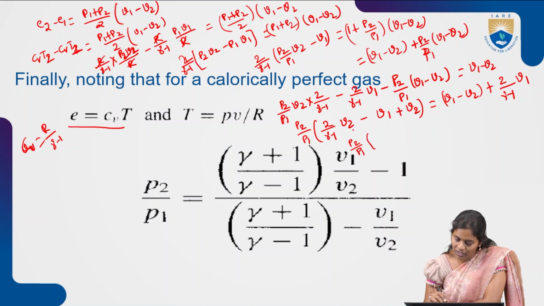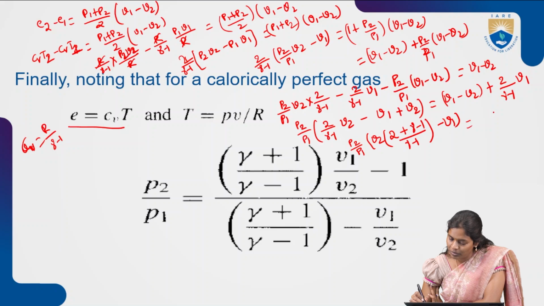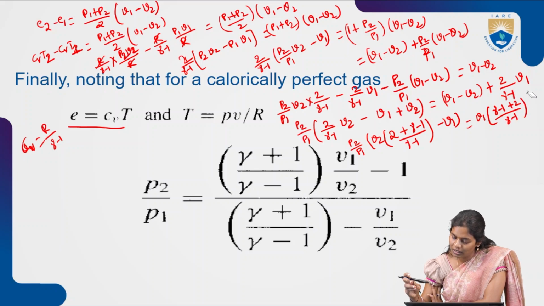P2 by P1. So let us solve for the V2. V2, if we are taking out the common, what will it be? 2 plus gamma minus 1 by gamma minus 1 into minus V1. So this is one expression. On the left hand side it will be V1, if you are taking common, gamma minus 1 plus 2 by gamma minus 1, minus V2. This will be the expression.